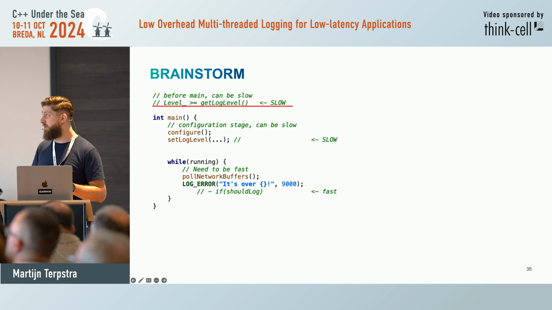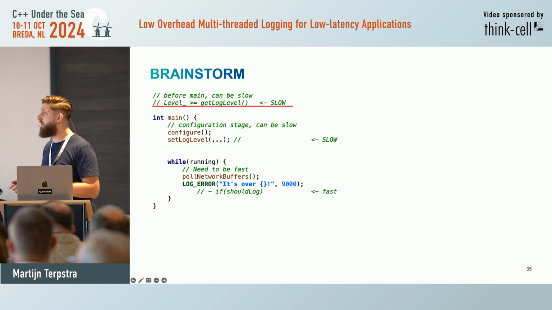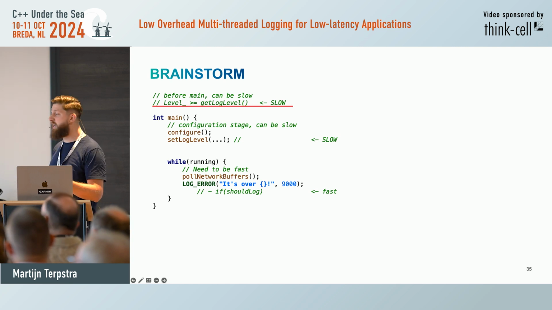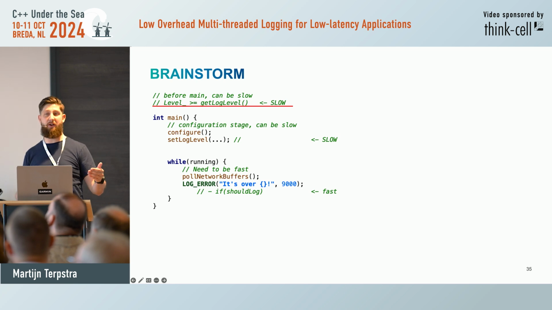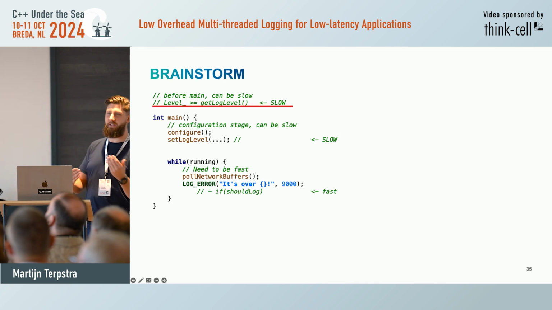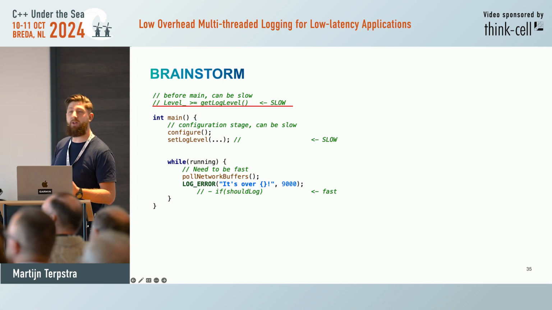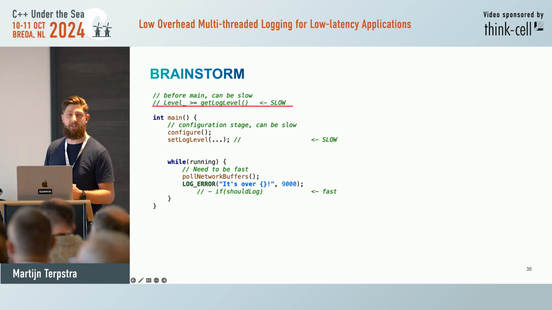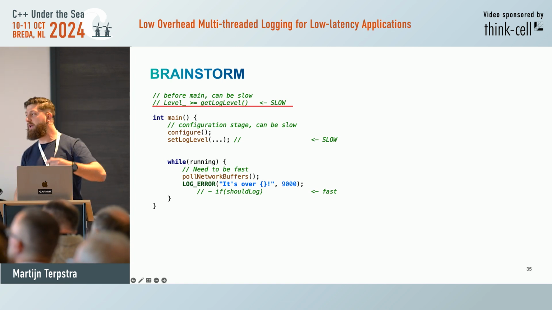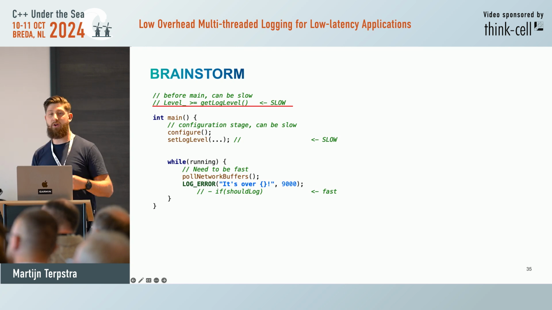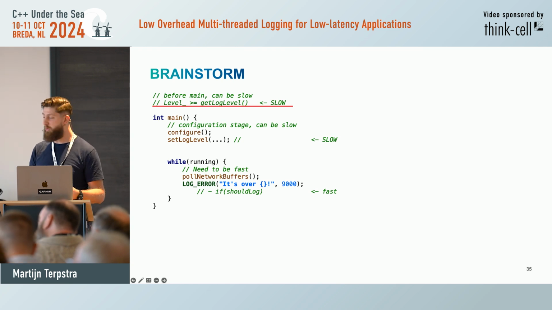Now we have a new problem though. This kind of lookup doesn't work, of course, because now at global initialization we get a log level, while in int main we're setting the log level. So what will it give? Only one default value, and then we set the log level and it does nothing. So we need to rethink the way we're gonna create this global level.